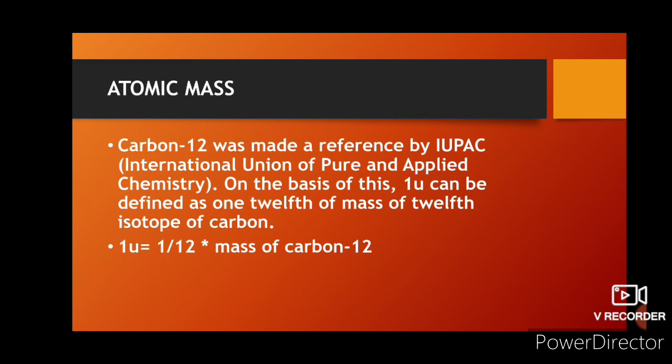By taking hydrogen, it was creating chaos because the masses of atoms of different elements were coming in decimal form and not in whole numbers, which creates chaos while doing calculations. So when they took carbon-12, they saw that many elements' atomic masses were coming in whole numbers. So they decided to take carbon-12 as a reference for atomic mass.